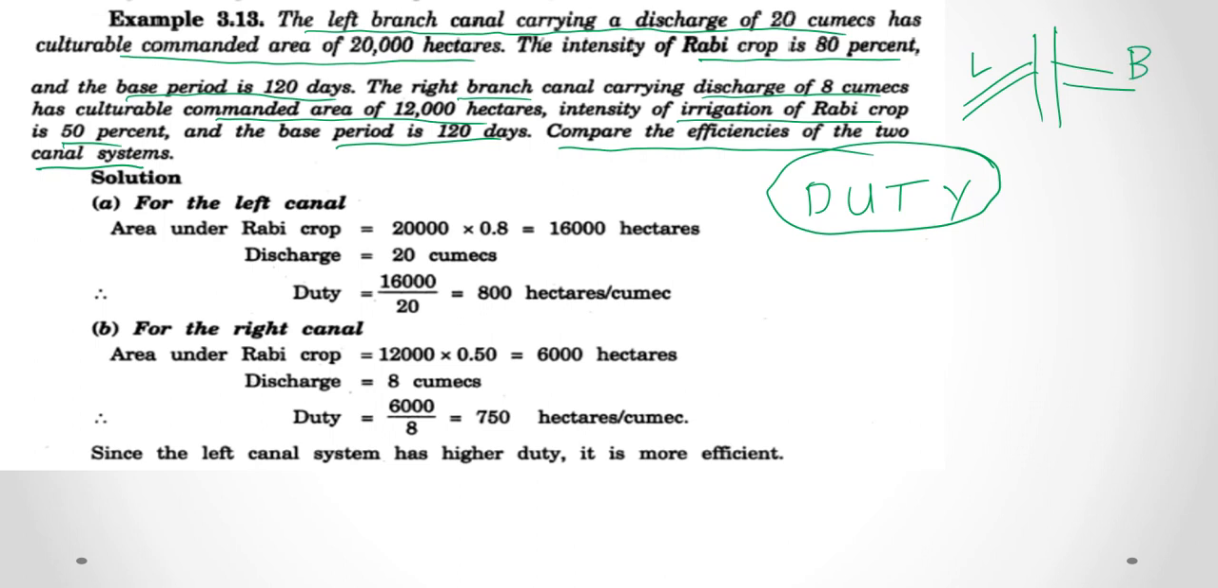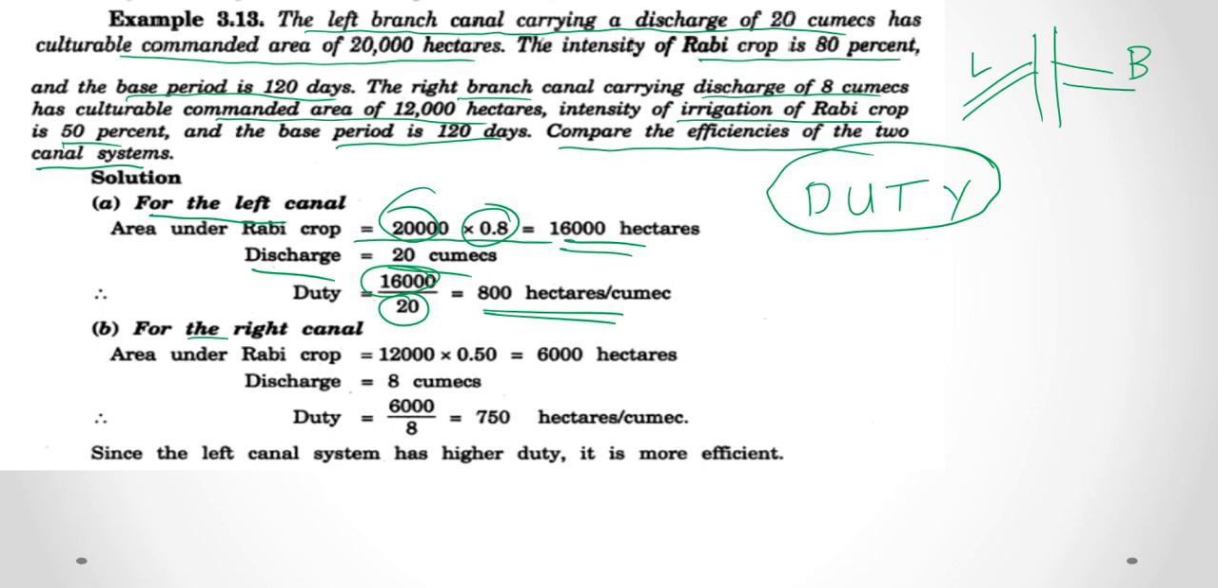Therefore, for the left canal, the area under rubber crop is equal to CCA, that is the cultivable command area, 20,000 multiplied by the intensity of irrigation, that is equal to 16,000 hectares, and the discharge in the canal is 20 cumecs. Therefore, duty is equal to area by discharge, that is equal to 800 hectares per cumec.